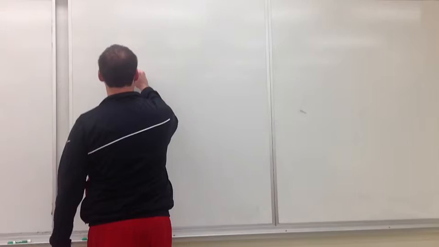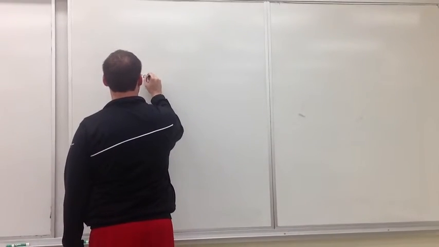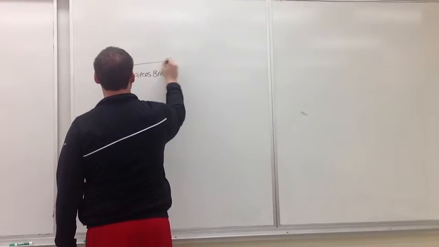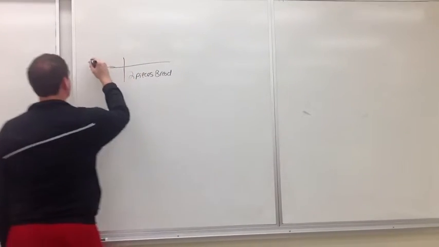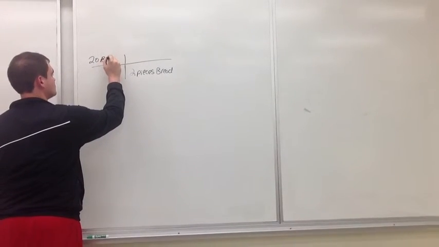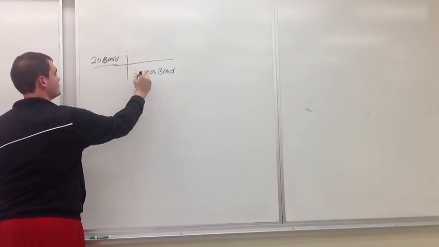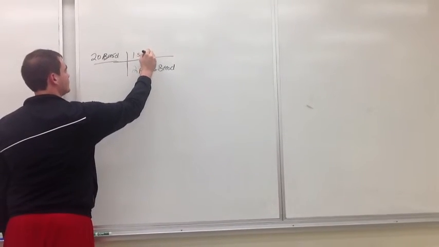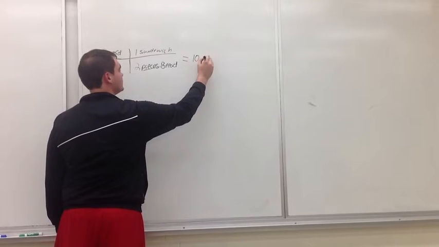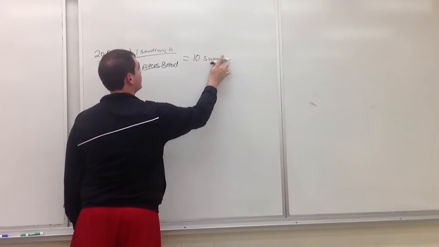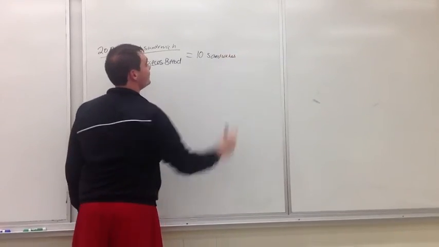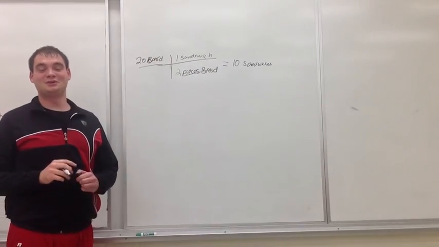Well, by knowing that each sandwich requires 2 pieces of bread, you can divide the number of pieces of bread you have by that, which would cancel out your bread, leaving you with 10 sandwiches that you can bring to your analytical chemistry class.